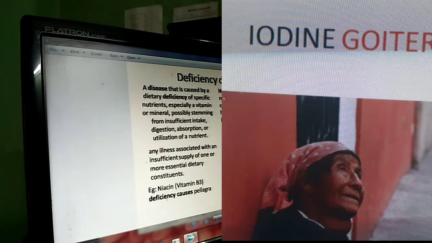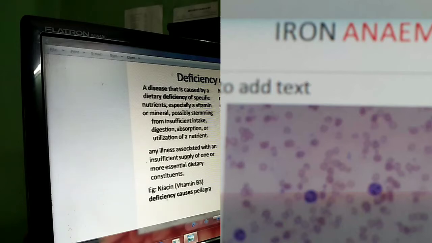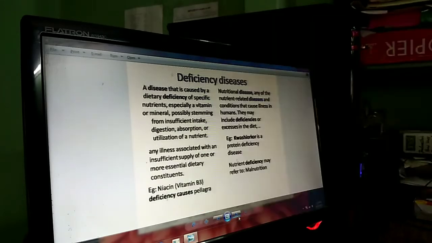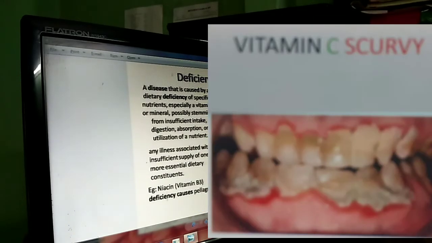Now, the clear definition: a disease caused by a dietary deficiency is when a vitamin or a mineral is not absorbed by us properly during digestion, or there is insufficient intake, or utilization is not proper in our body, then it leads to diseases known as deficiency diseases.